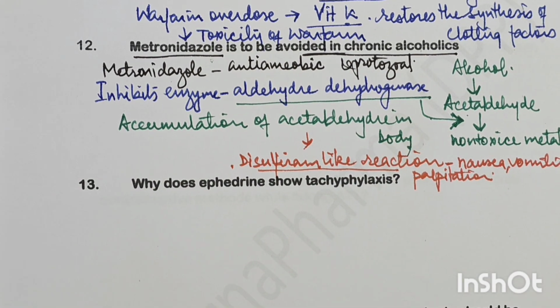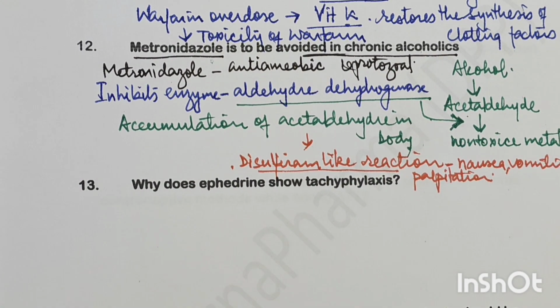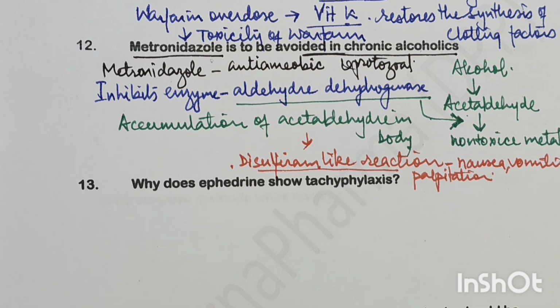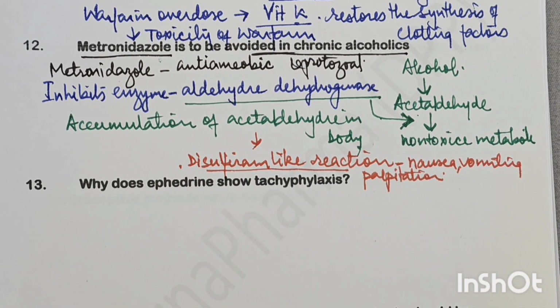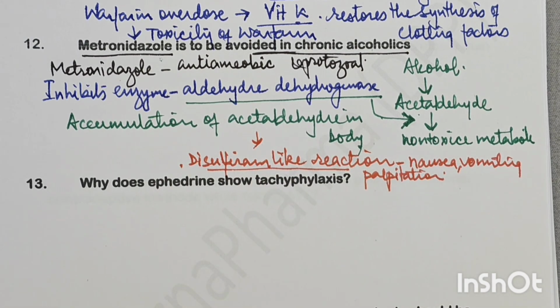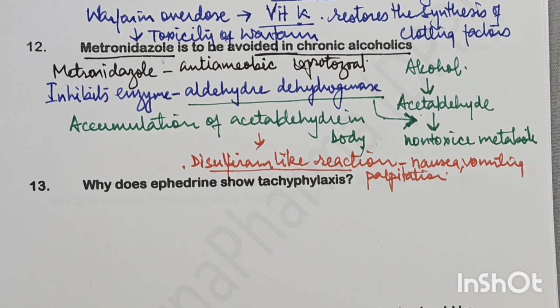So that is why in chronic alcoholics, if you give metronidazole, it will result in a disulfiram like reaction, so it is avoided. So once again, metronidazole inhibits the enzyme aldehyde dehydrogenase, which results in accumulation of acetaldehyde, which is a metabolite of alcohol metabolism, and this acetaldehyde gets accumulated in the body, and it results in unpleasant effects, which is called a disulfiram like reaction.